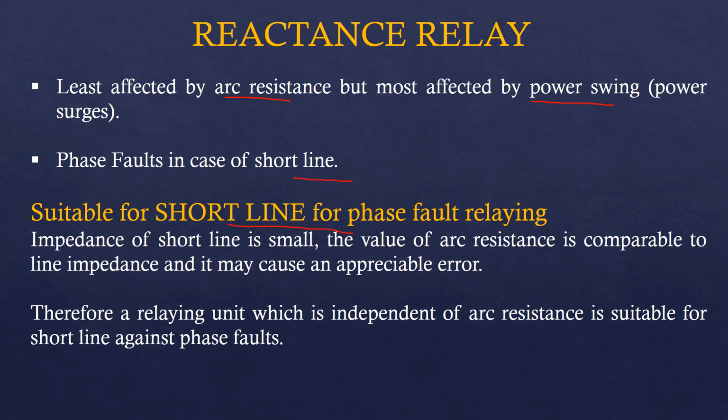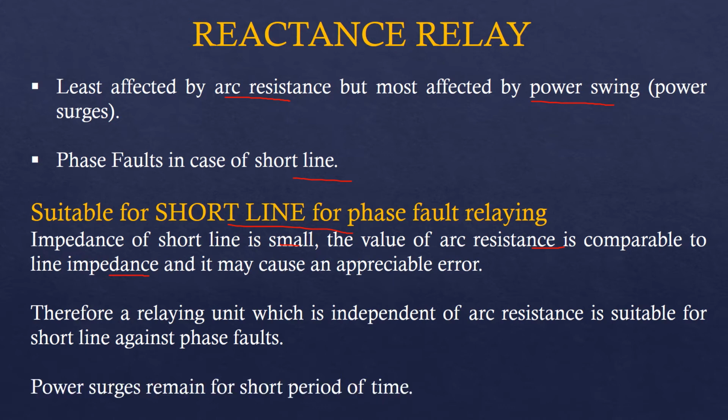We know that the impedance of a short line is small, therefore here the arc resistance is comparable to the line resistance and it may cause an appreciable error. So the relay which is least affected by the arc resistance must be preferred for short line.